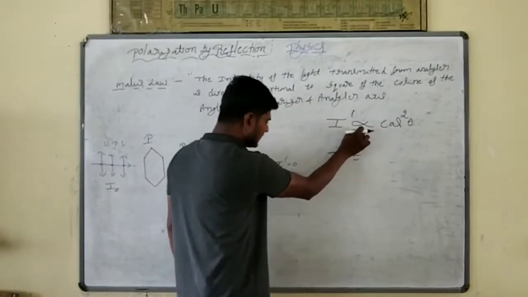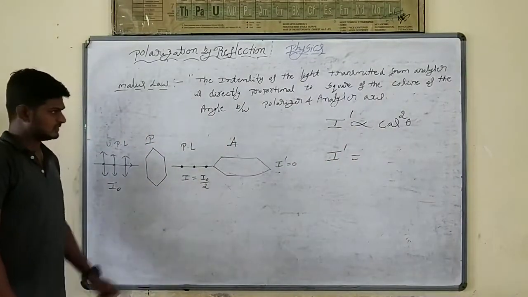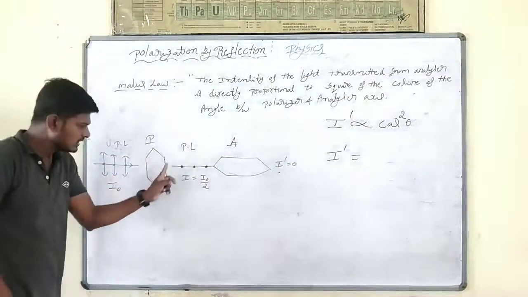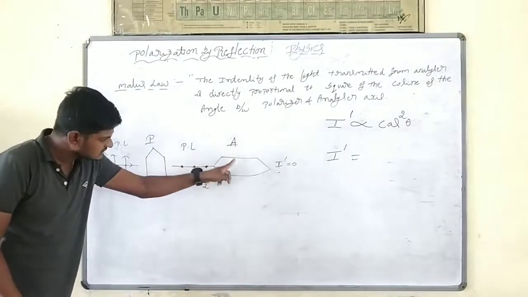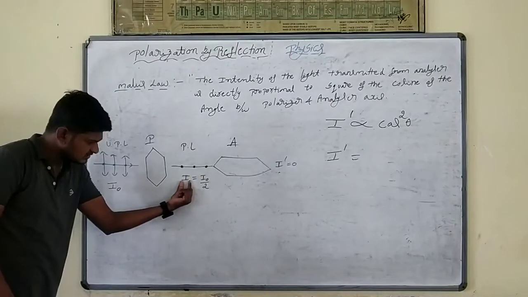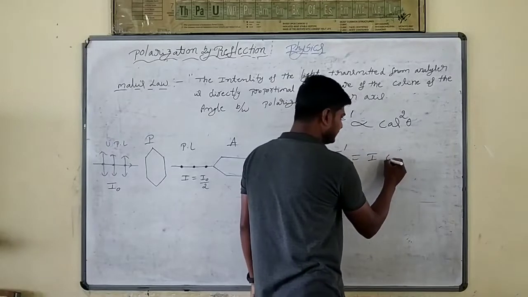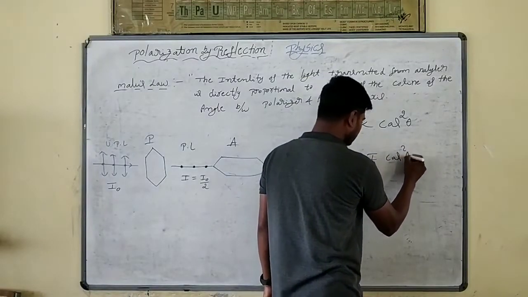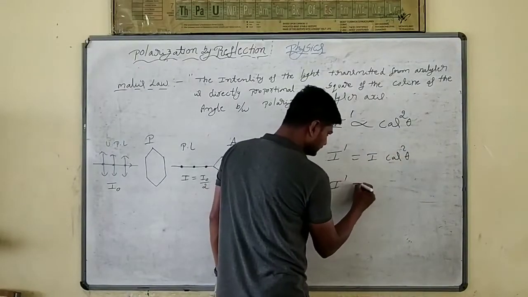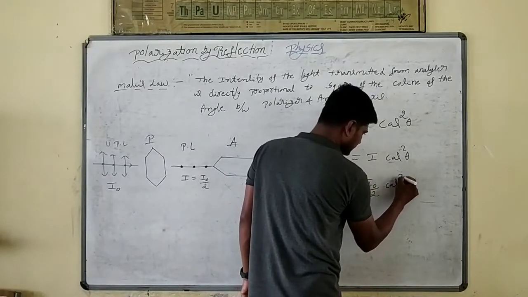The proportionality constant depends upon the intensity of light incident on the analyzer. The intensity of the light incident on the analyzer is I or I naught by 2. So this will be I into cos square theta, or I dash is equal to I naught by 2 into cos square theta.